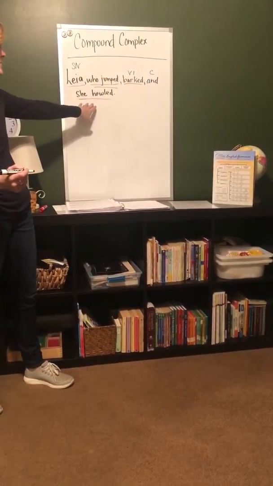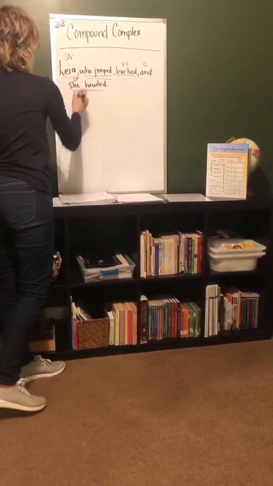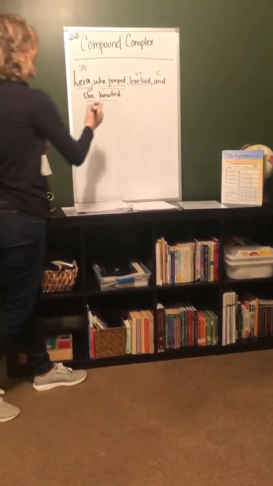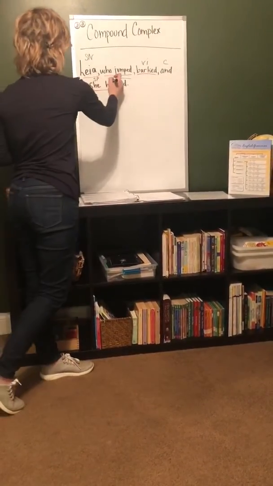She howled. Who or what are we talking about? She. So she is our subject pronoun. What are we saying about she? Howled. So howled is our verb. Is there anything to transfer that verb to? So that makes it intransitive.